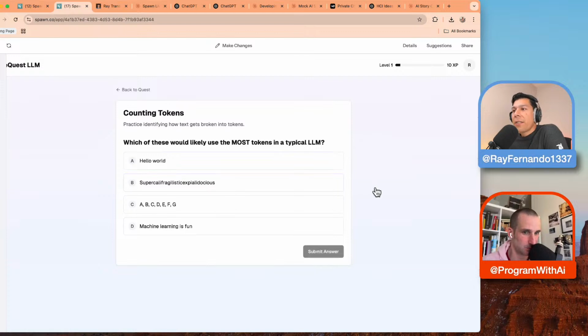Counting tokens. So I guess this is just a quiz. It's not necessarily that I'm going to teach you something and then ask you some questions. It's more like, do you already know this? So which of these will likely use the most tokens in a typical LLM? What's your guess? Because I think this might actually be different than I expected. I'm curious about this one. I think it's probably this one.